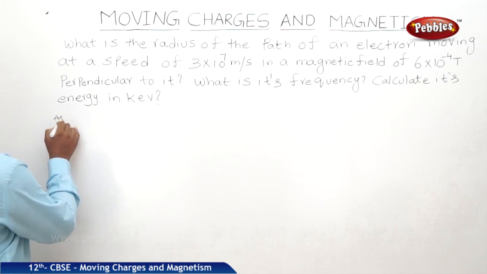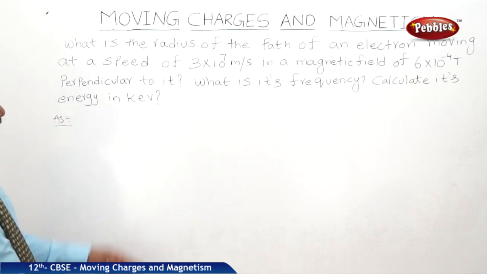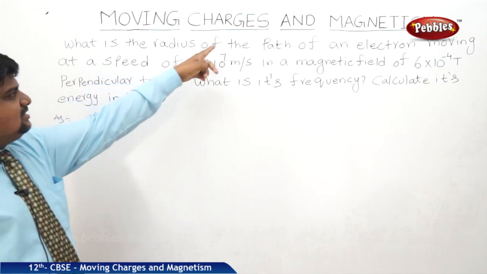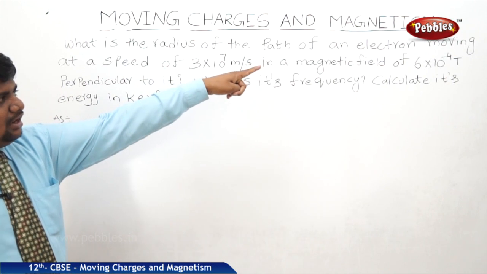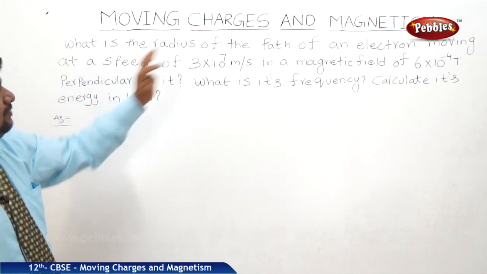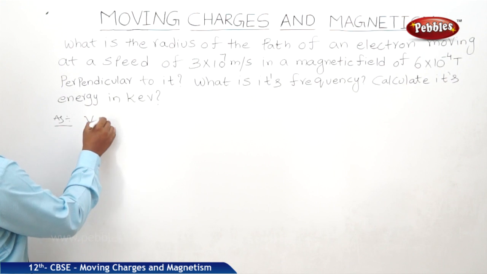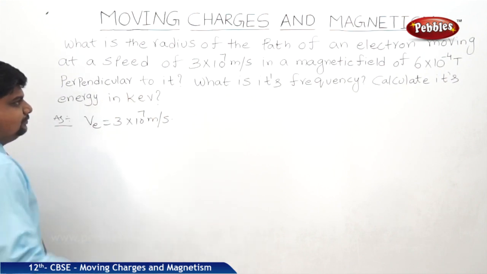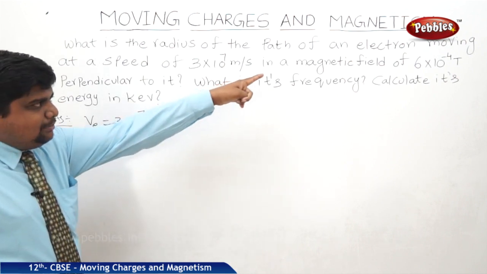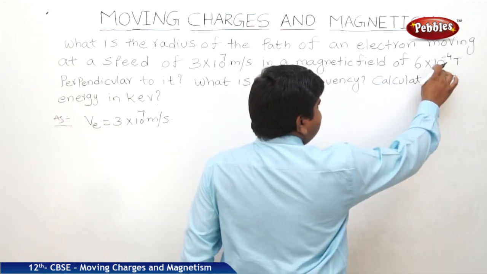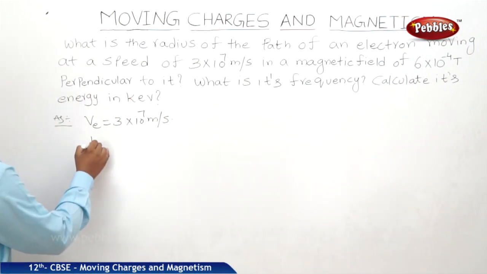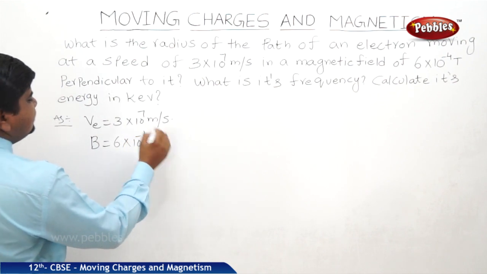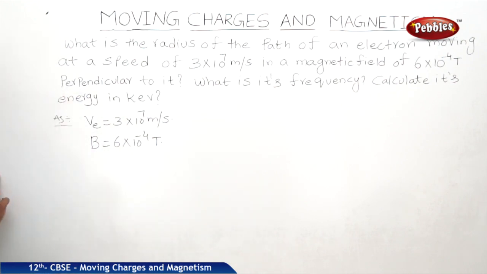Before starting the solution, we should write what physical quantities are present in the formula. We should find out the radius of an electron moving at this speed. That means velocity of electron is equal to 3 into 10 to the power of 7 meters per second, placed in a magnetic field of 6 into 10 to the power of minus 4 Tesla, perpendicular to it.